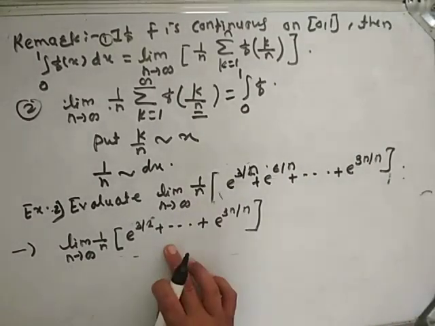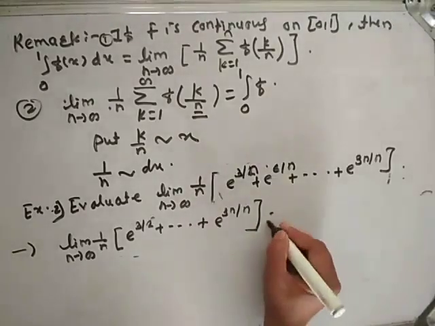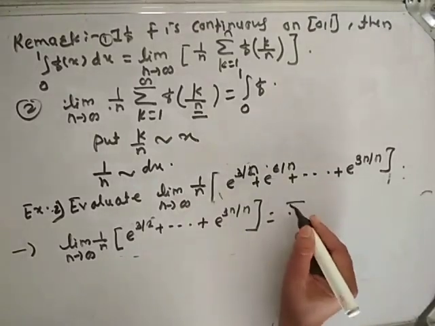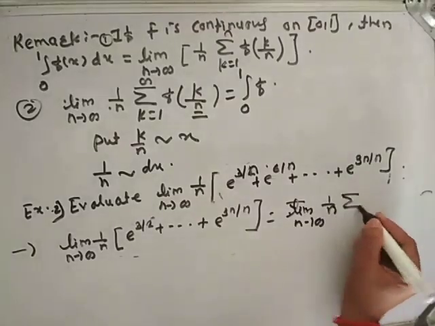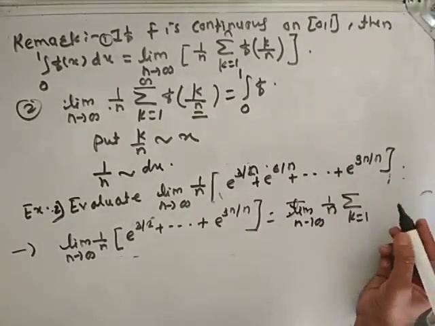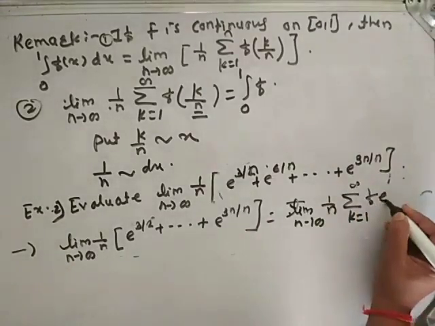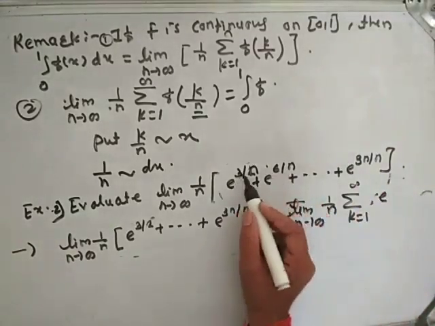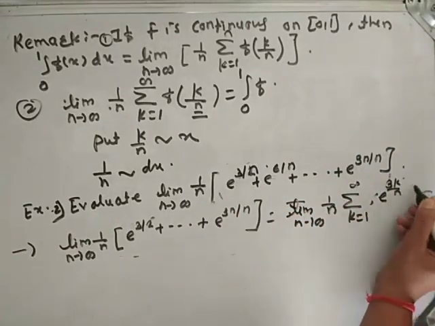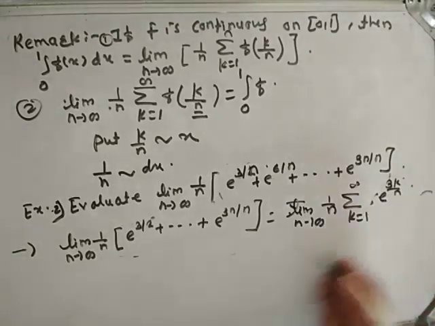This series is equivalent to the limit as n tends to infinity of 1 by n summation k runs from 1 to n of f of 3k by n, since it is a multiple of 3.